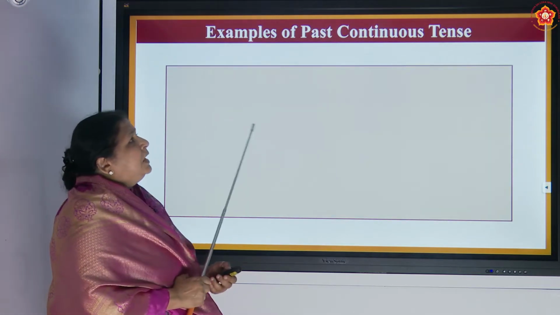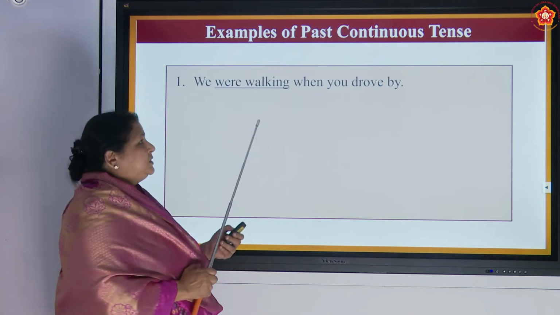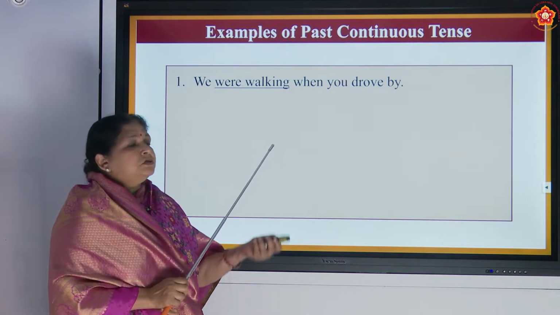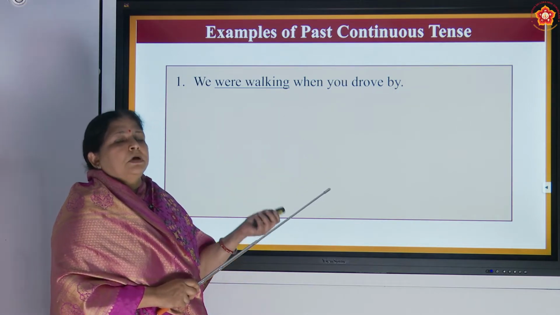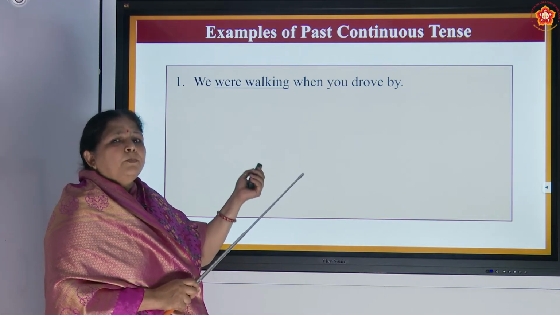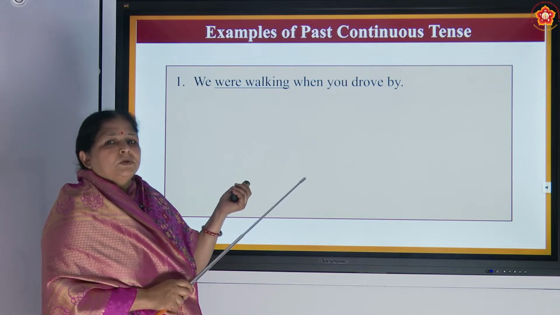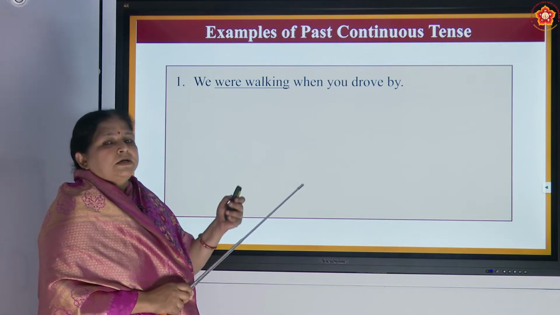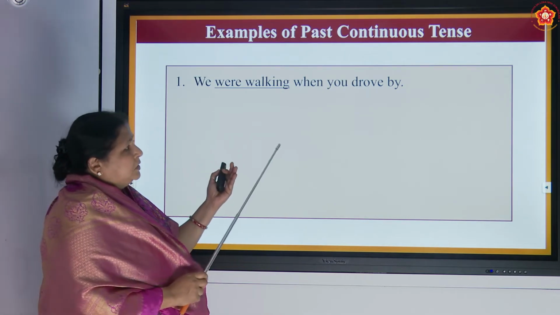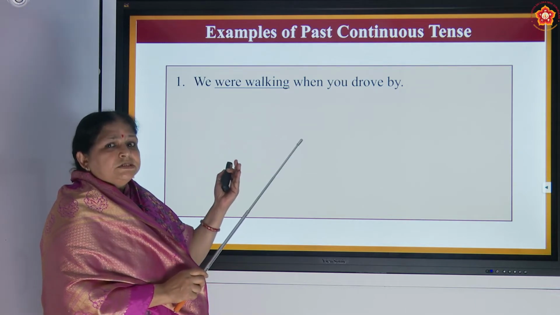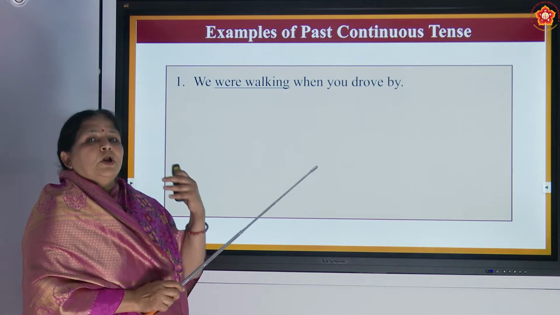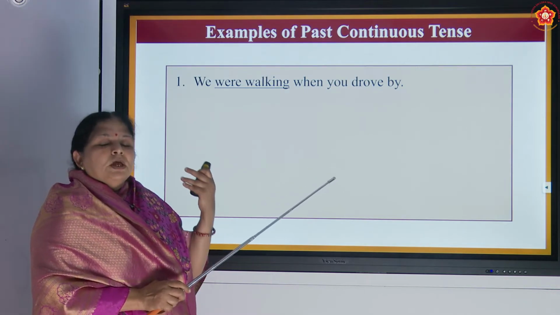Now let us see some examples of past continuous tense. Here we are giving many examples. What you have to do is first solve this exercise with the answers, see whether the answers are correct. Wherever it is wrong, you can pause and see the answers. And then learn these sentences. Once you read this lesson four or five times, the spelling, the sentence pronunciation and everything will stay in your mind for a long time. So when you are going to school, keep thinking about it.